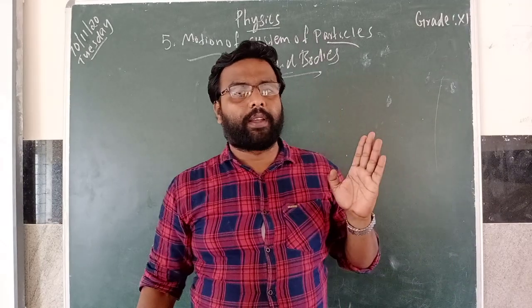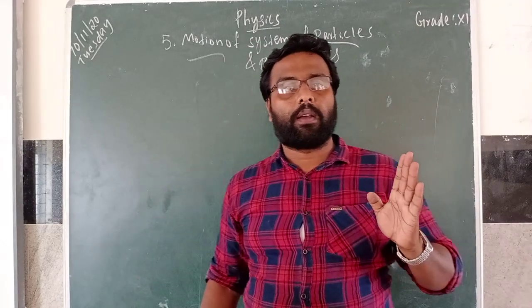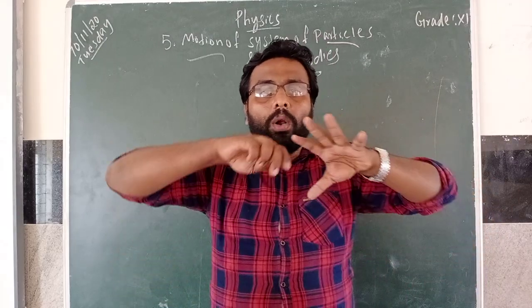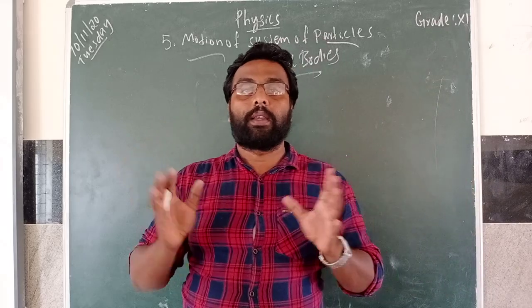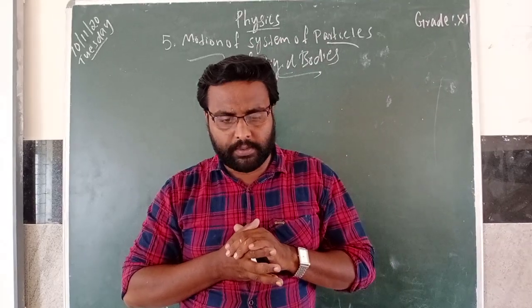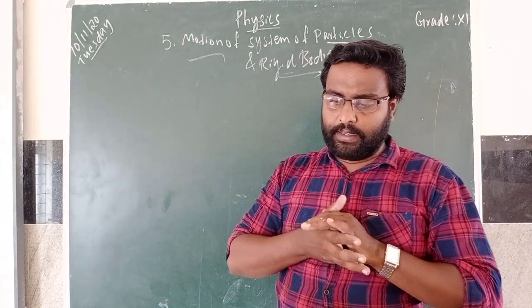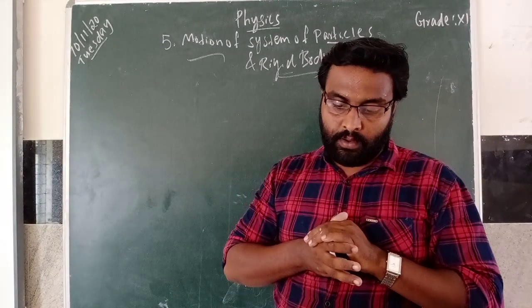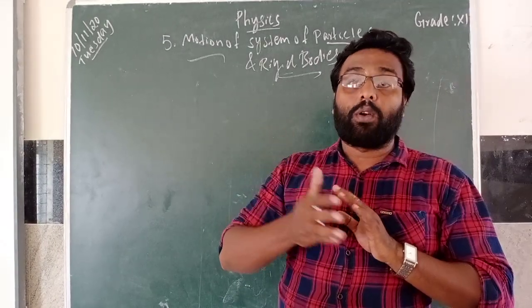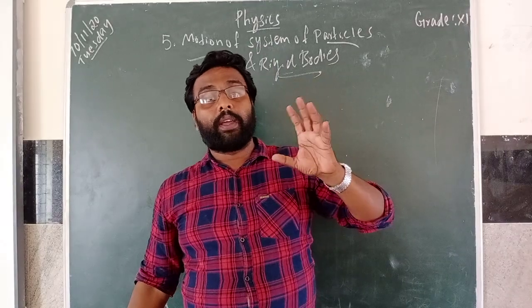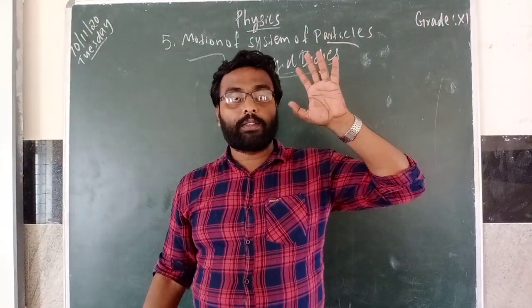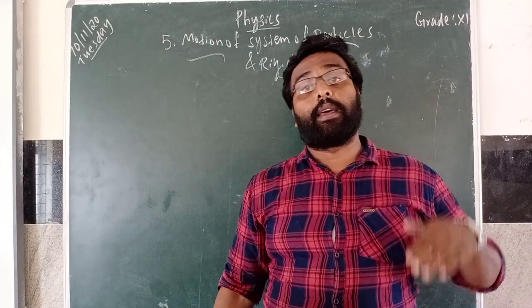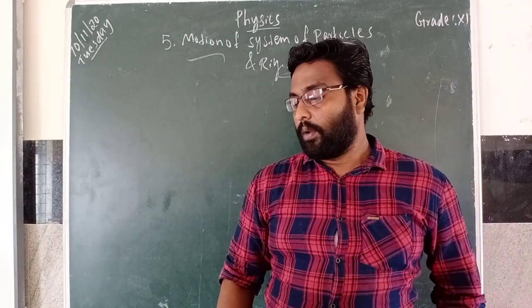Any object you take, where all the mass is concentrated, that point we call the center of mass. Our definition is there on page number 209. Center of mass of a body is defined as a point where the whole mass appears to be concentrated.